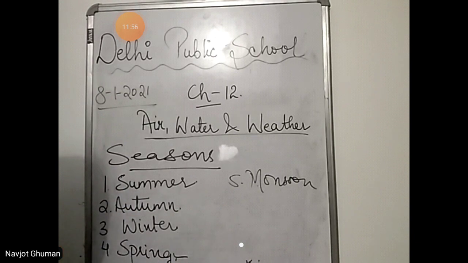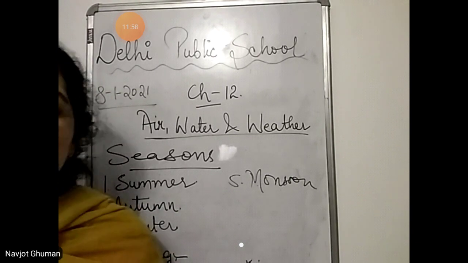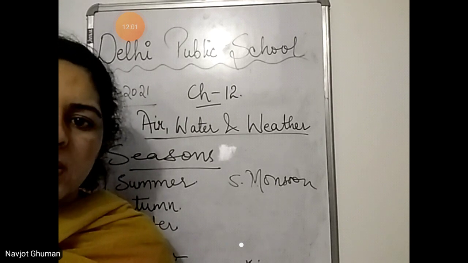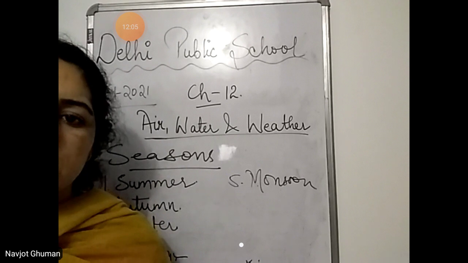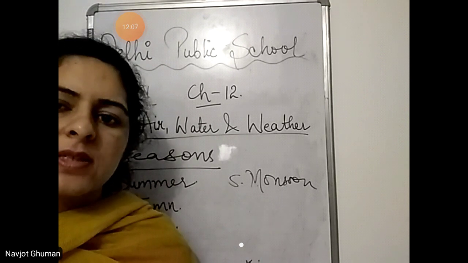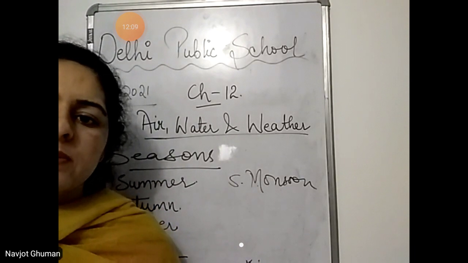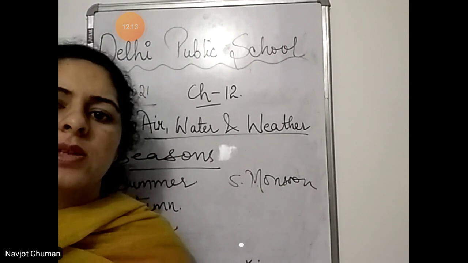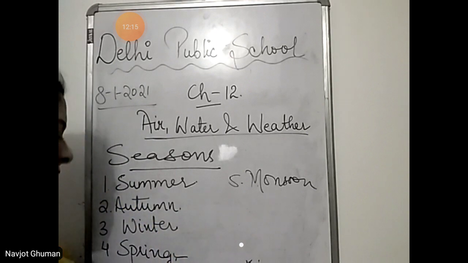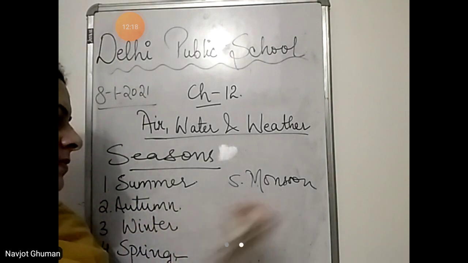इस सीजन में क्या होता है? Weather is very pleasant. बहुत ही मीठा सा मौसम होता है. And the trees start getting the new leaves. Trees पे जो पत्ते आने start हो जाते हैं. And the flowers start blooming. जो flowers हैं वो खिलने start हो जाते हैं. That is during the spring season.